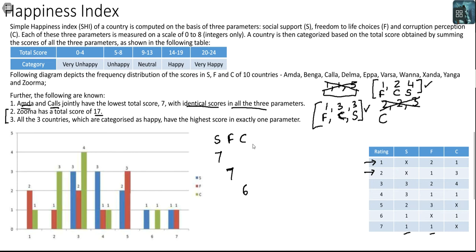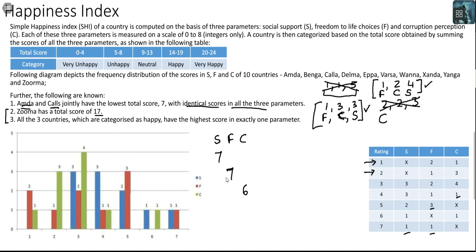Even within 5s, there are no 5s available within C. So the maximum total that I can obtain here is a 5 here and a 4 here. This totals up to only 16, which is another way of saying that you cannot make 17 for Zuma with 7 in S.